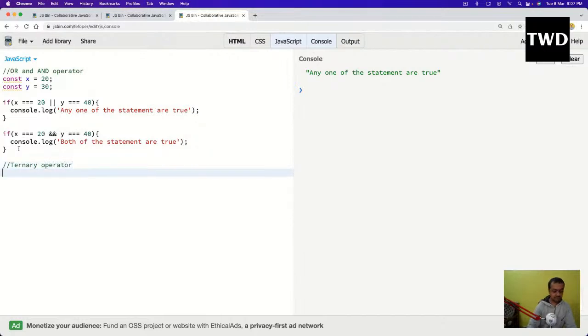Ternary operator. So we will see an example again. This is not mandatory, but mostly you should change the if else statement to a ternary.